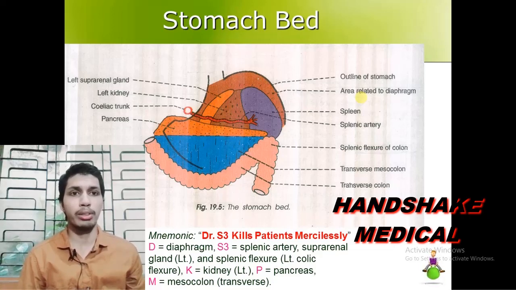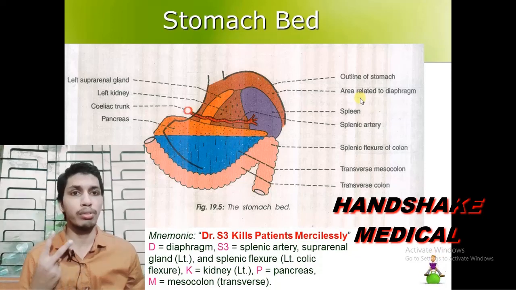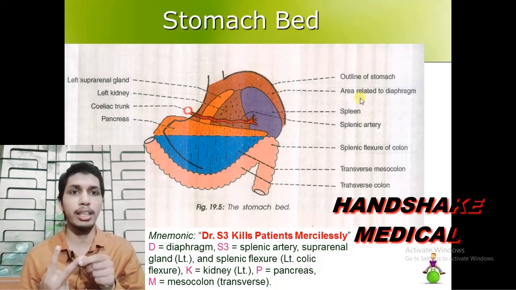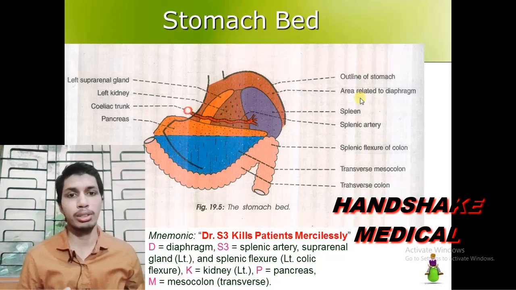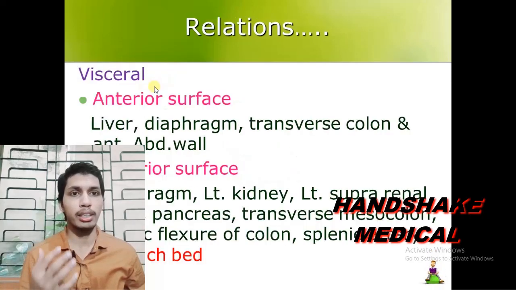Today I am going to deal with a very important topic, that is the stomach bed. So first of all, where would you find it? You would find it in the relations of the stomach. In the relations of the stomach, you would find two topics: one is the peritoneal relation and the other one is the visceral relation.